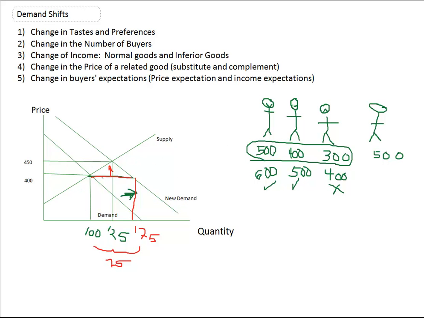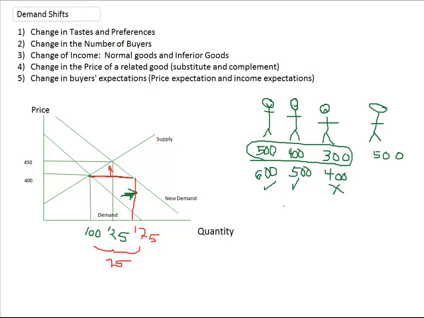Holding everything else constant, the supply curve stays the same, when actually often the supply curve is shifting at the same time, but we're going to hold it the same. So we're just going to give people higher income, and they are willing to buy more computers, more steak, a lot of different things. Or they might increase the demand for the nicer apartments. And so the price goes up, and people buy more. Notice before we couldn't buy 175, so at higher prices, firms are willing to produce more, people buy less, and they conserve on the resource. That would be for a normal good. What about an inferior good?